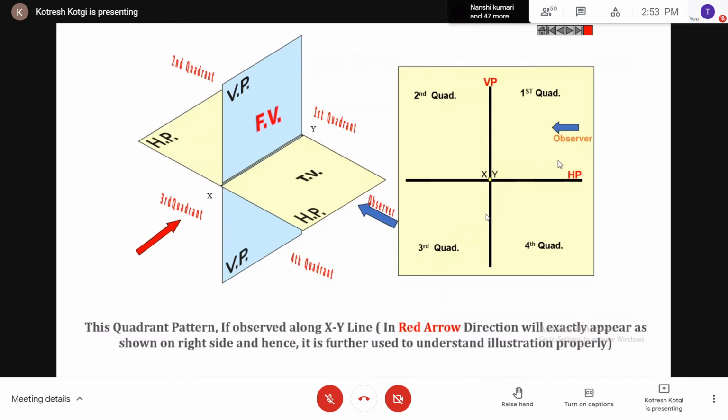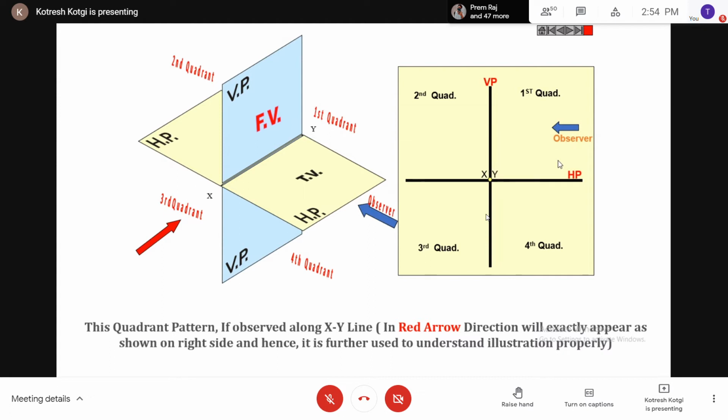Is that clear? We have discussed the naming of the quadrants, then the sequence for different quadrants, and then the position of a point with respect to different quadrants. And then top view and front view.